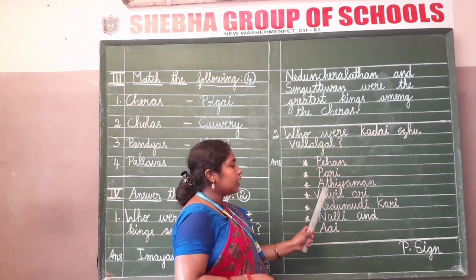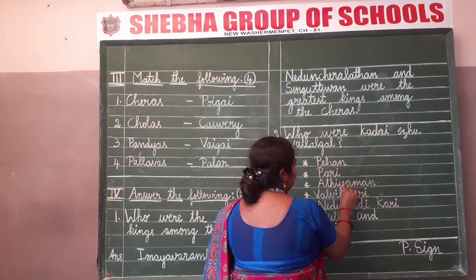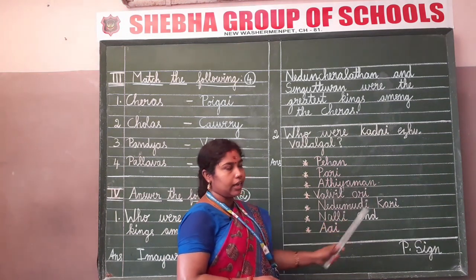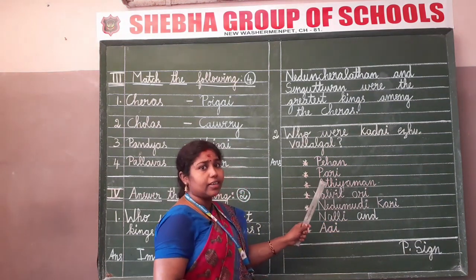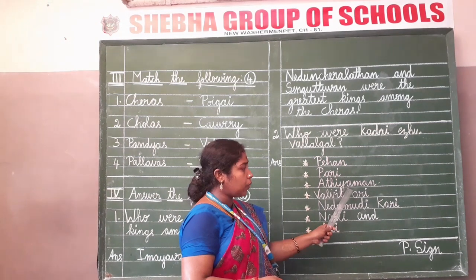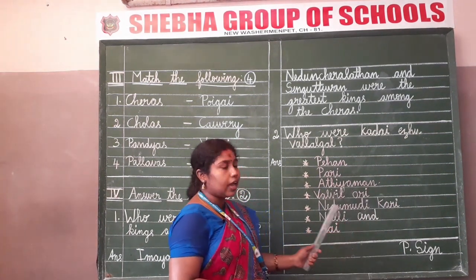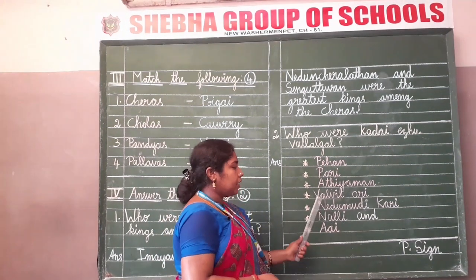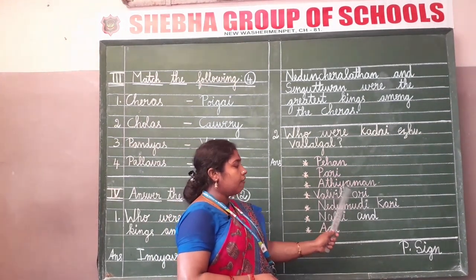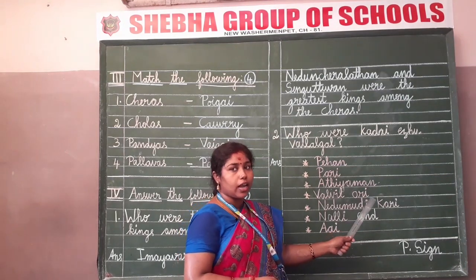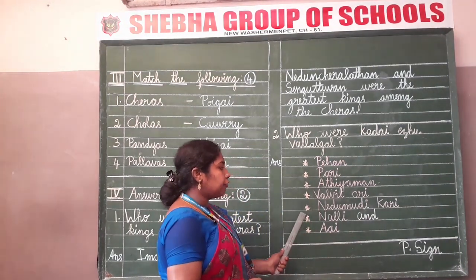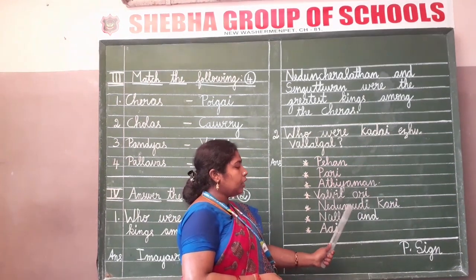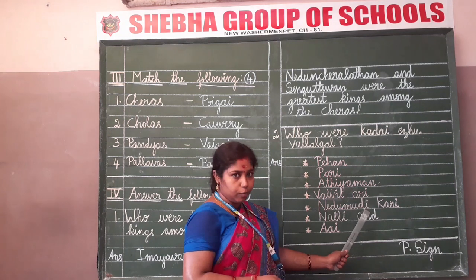And the third one, Adiyaman. A-T-H-I-Y-A-M-A-N. Adiyaman. And the fourth one, Valvil Ori. V-A-L-V-I-L. Valvil Ori. O-R-I. Ori. And the fifth one, Nedumudi Kari. N-E-D-U-M-U-D-I. Nedumudi.